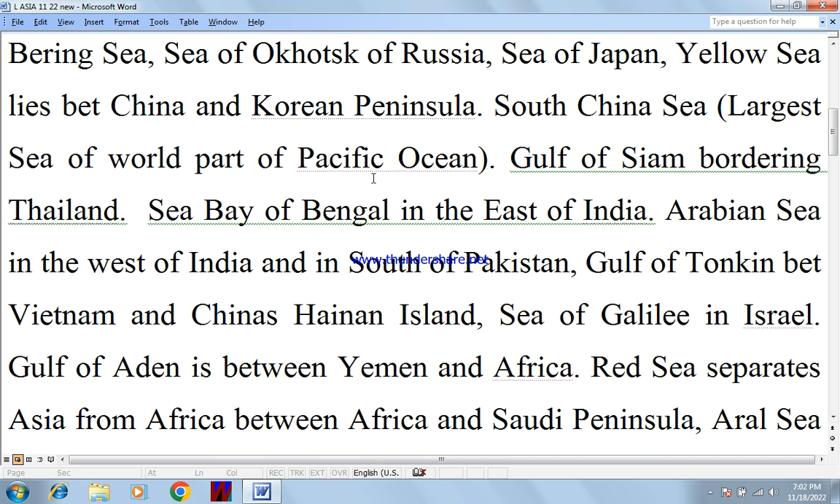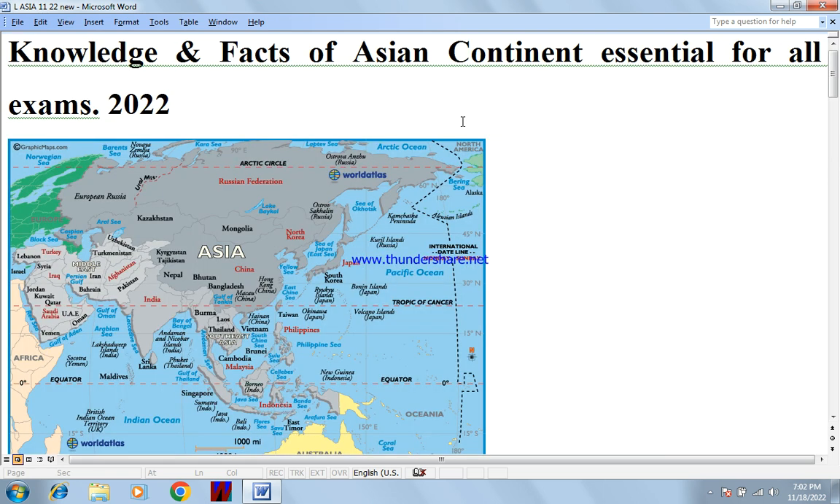Bering Sea, Sea of Okhotsk of Russia, Sea of Japan, Yellow Sea lies between China and the Korean Peninsula. Let me show you. This is the Yellow Sea, this is the Korean Peninsula, and this is China. The Yellow River comes from Tibet and flows into the Yellow Sea.